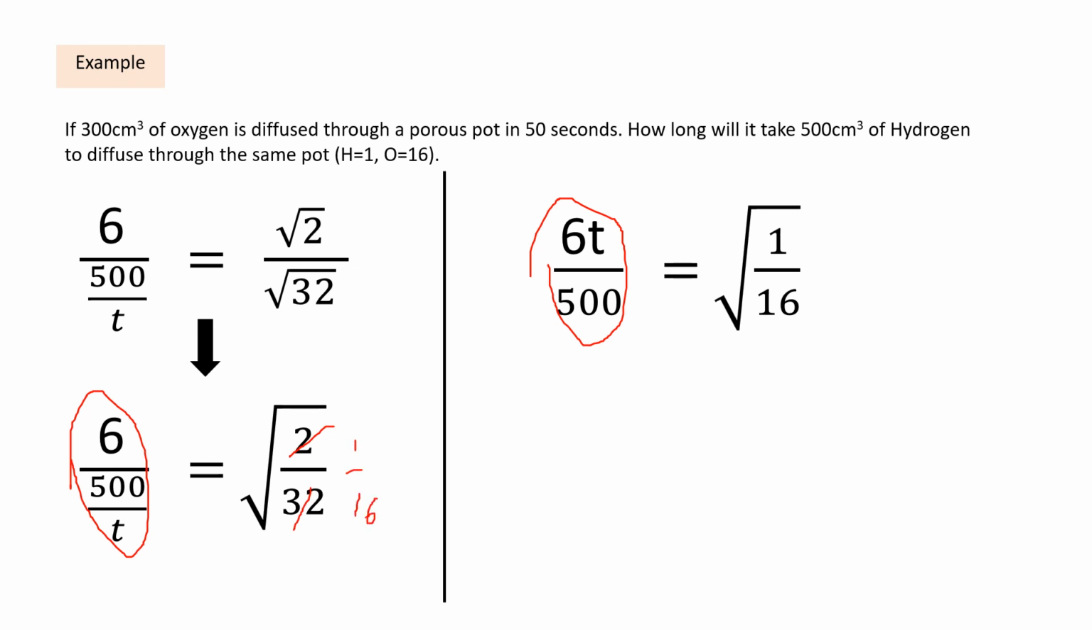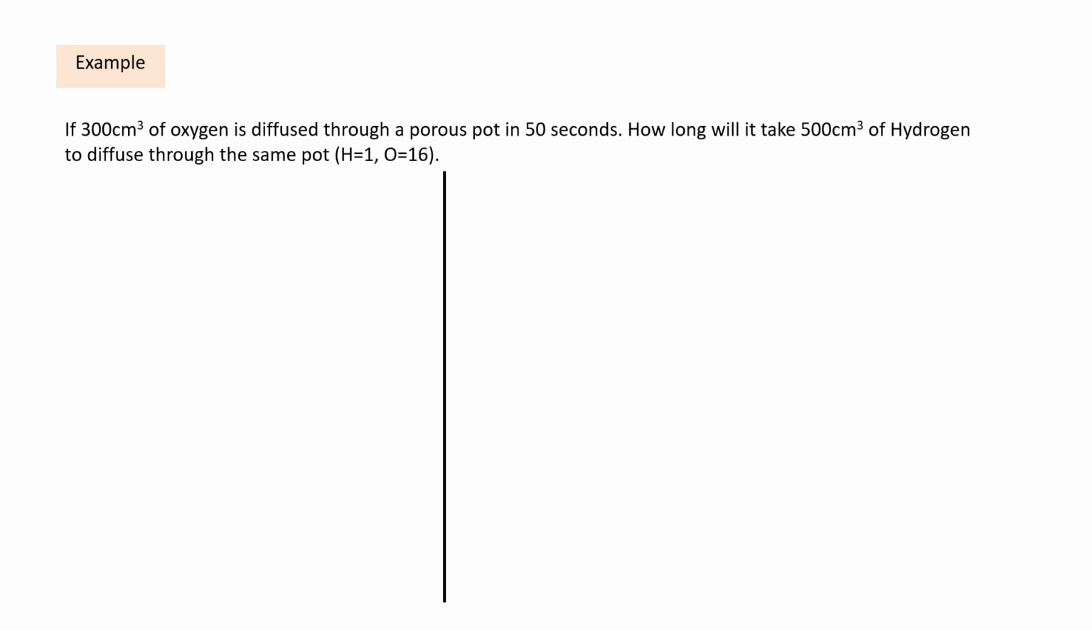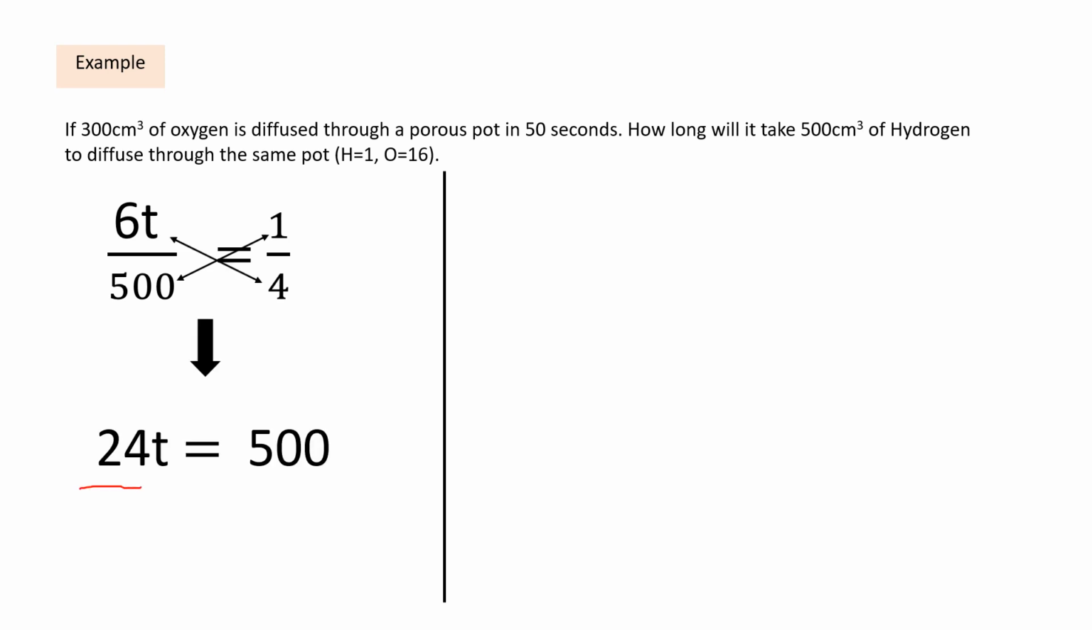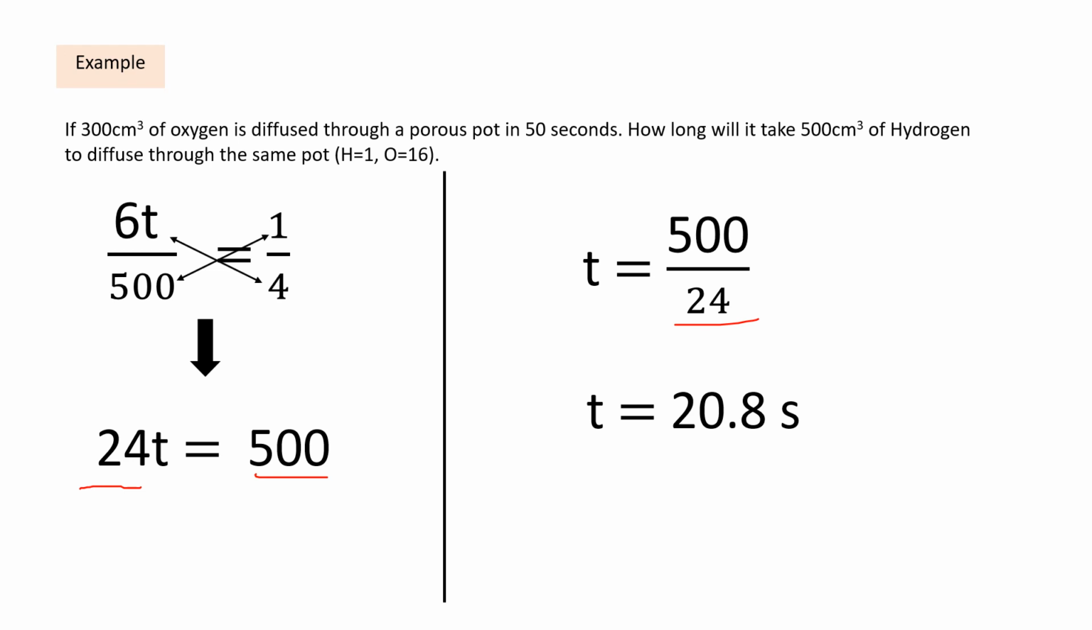Very good. So we can then move on to find the square root of 1, which is going to give us 1, and the square root of 16 to give us 4. So then we cross multiply, 500 times 1 and 6 times 4, which is going to give us 24T equals 500. So then we can go on to divide both sides by 24 to give us T equals 500 upon 24. And that's going to be what? T equals 20.8 seconds. And we are done. So it's quite very simple.